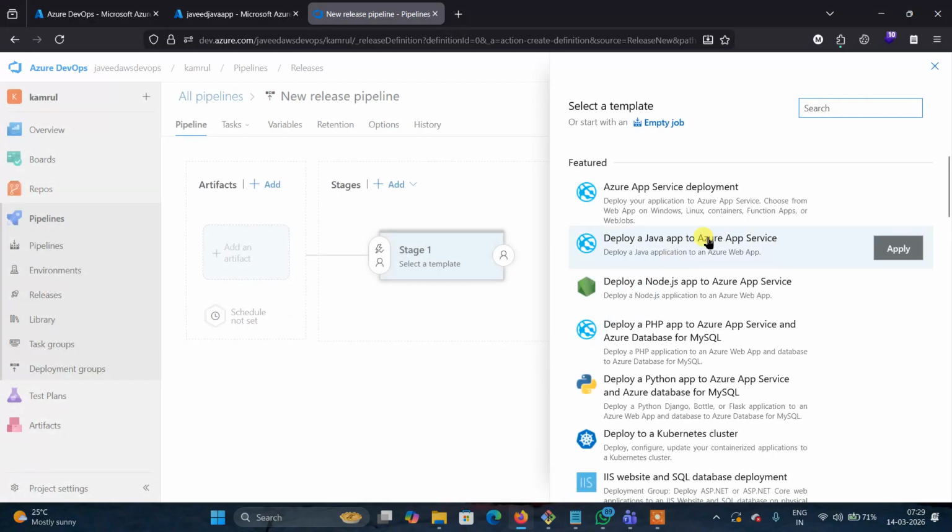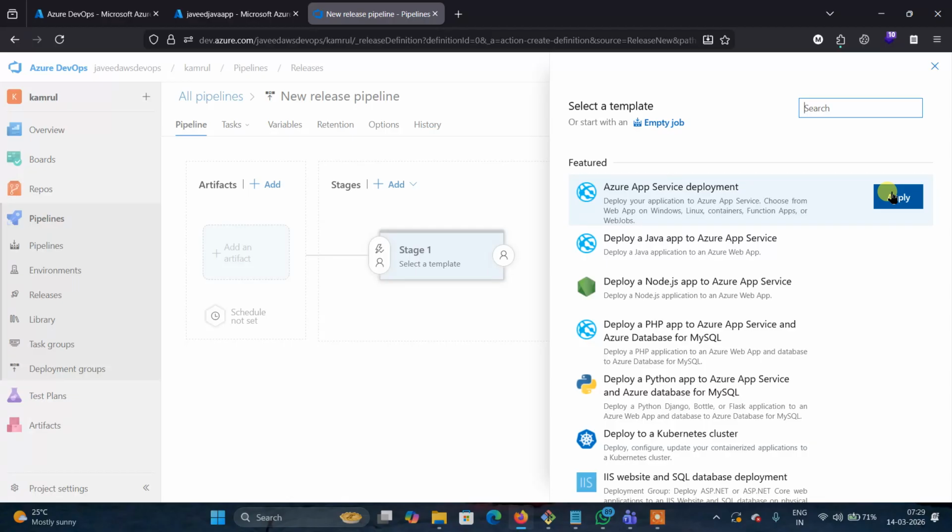Now there are several options because we are deploying the Azure app. We need to select which one? Azure Web App. Azure App Service Deployment. Azure App Service Deployment. Okay.